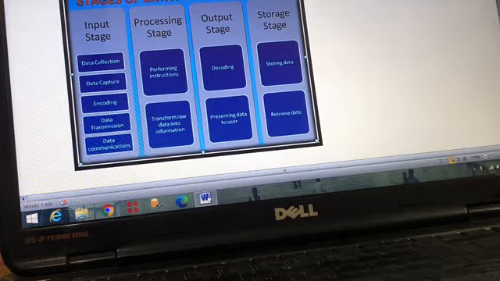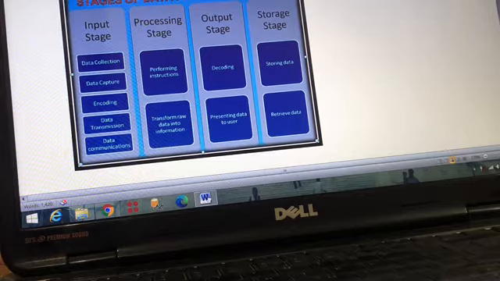If somebody from your family says, come here, take some water for me, that is the instruction. So instruction means the order given to you. You are going to give some order to the computer, and in the processing stage this order needs to be executed by the computer.